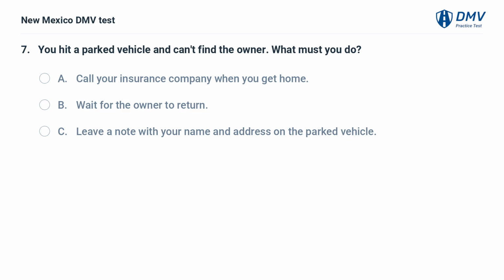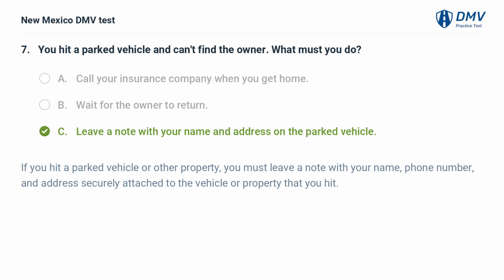You hit a parked vehicle and can't find the owner. What must you do? A. Call your insurance company when you get home. B. Wait for the owner to return. C. Leave a note with your name and address on the parked vehicle.